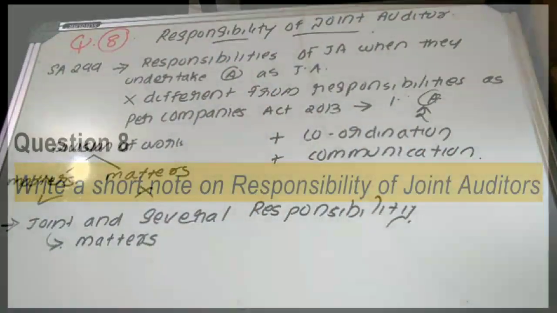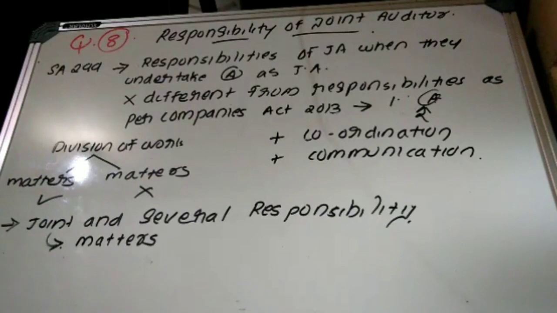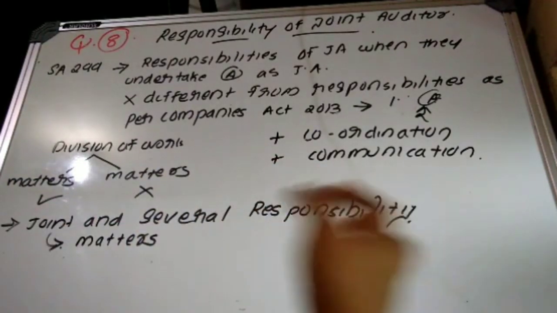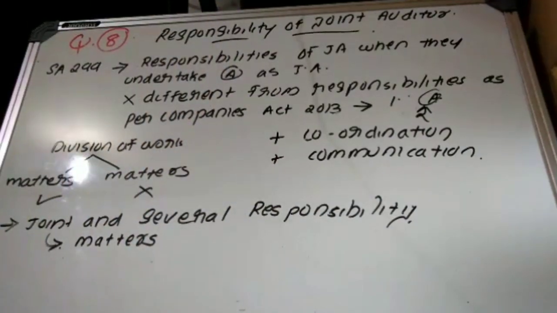8th question. Write a short note on responsibility of joint auditor. We have already discussed joint audit, where more than one auditor is appointed to conduct an audit of a large size organization. This is known as joint audit. So what are the responsibilities?